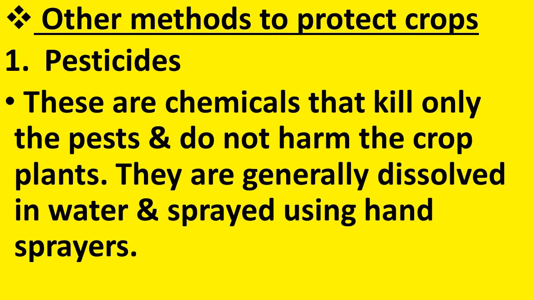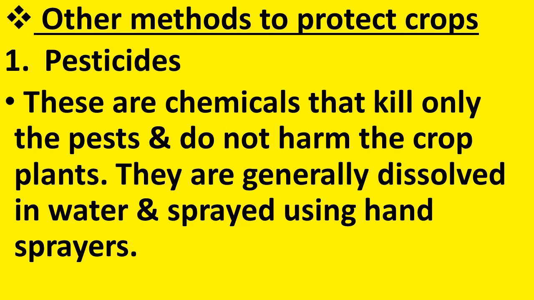Now let us discuss some other methods to protect crops. First, using pesticides. These are the chemicals that kill only the pest and do not harm the crop plants. They are generally dissolved in water and sprayed using hand sprayers. So we have seen that along with the weeds, pests also cause damage to the crop plant.